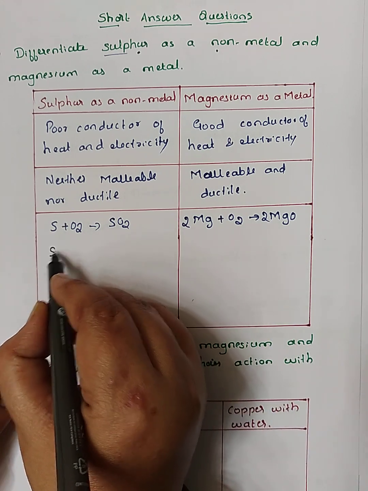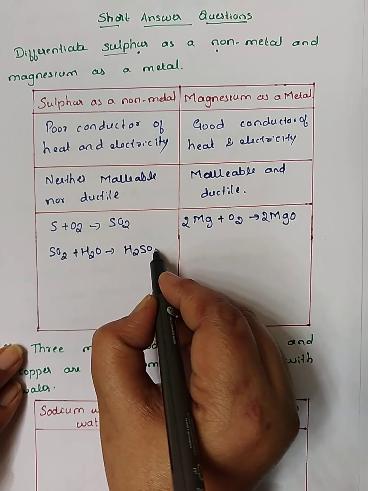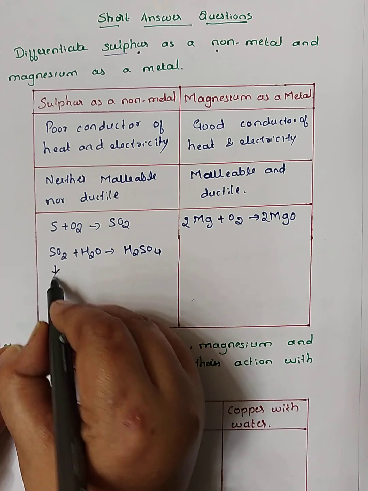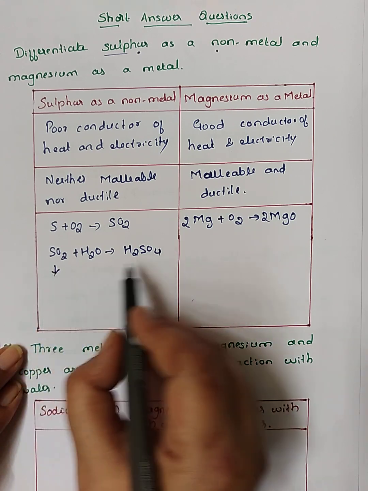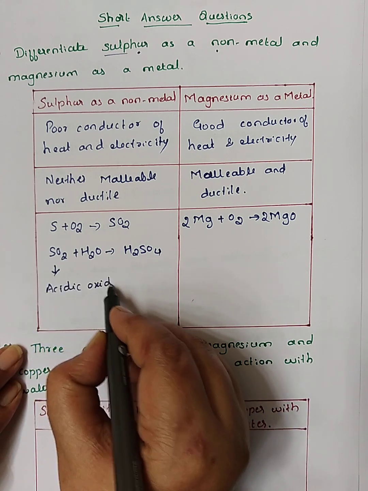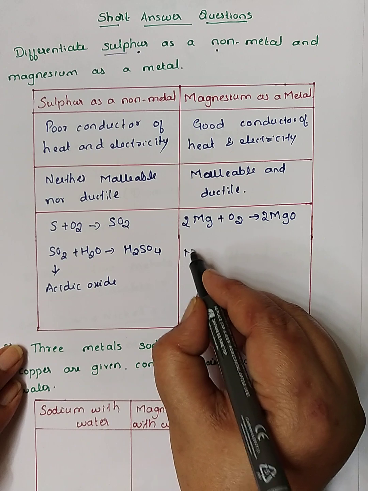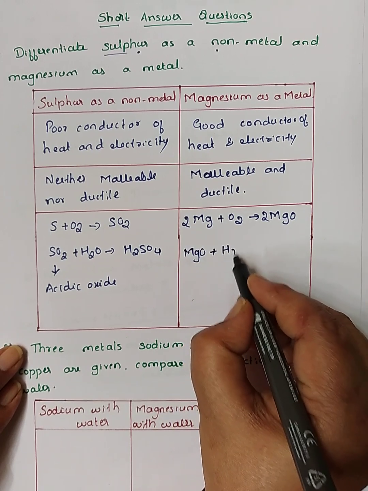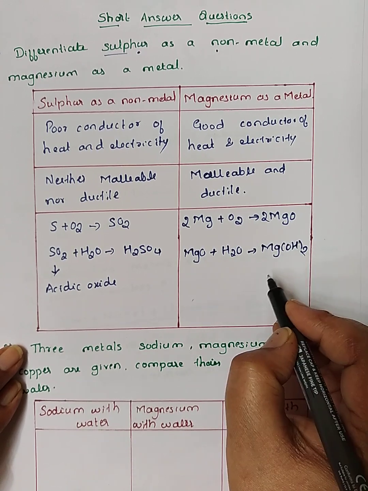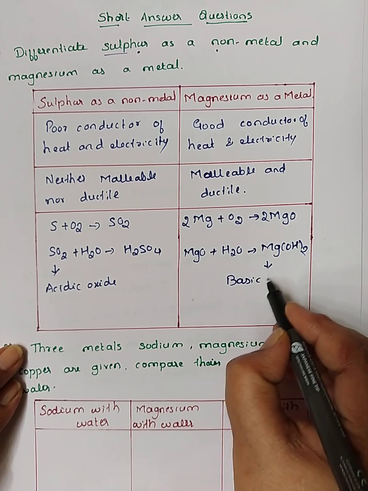Here again sulfur dioxide reacts with water to give sulfurous acid. Since SO2 gives an acid, it is an acidic oxide. Here magnesium oxide MgO reacts with water to give magnesium hydroxide, Mg(OH)2. This magnesium hydroxide is basic in nature.